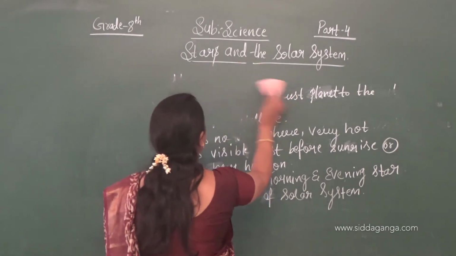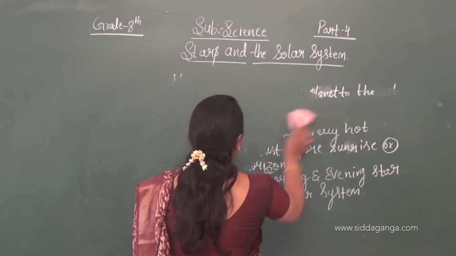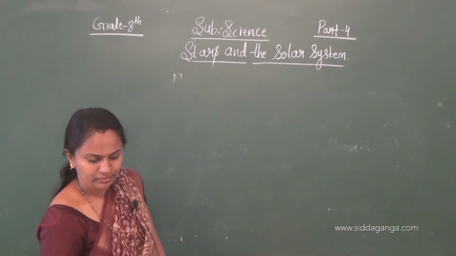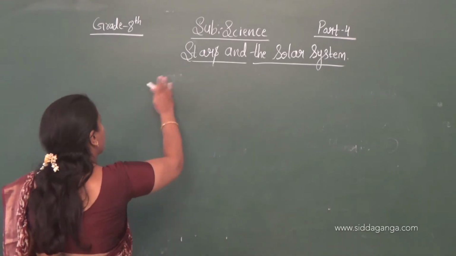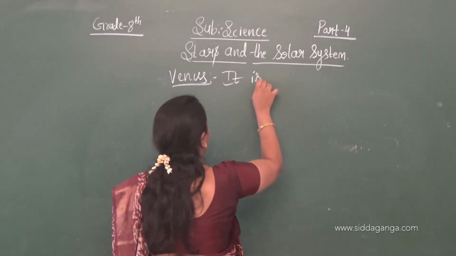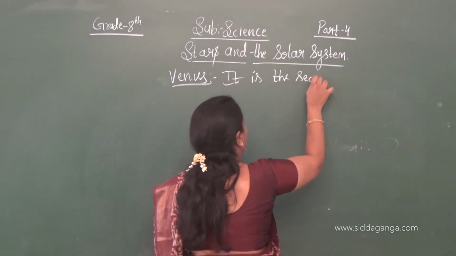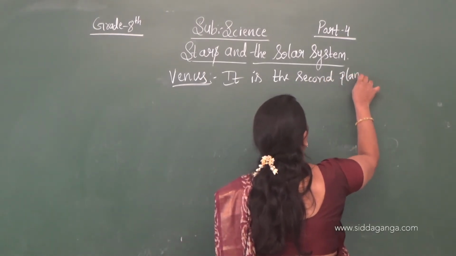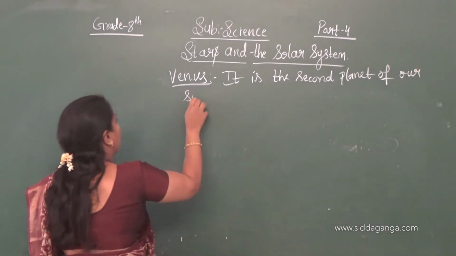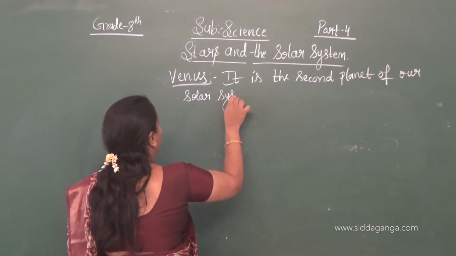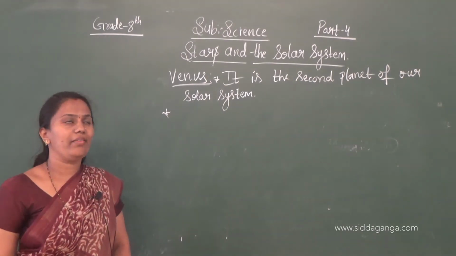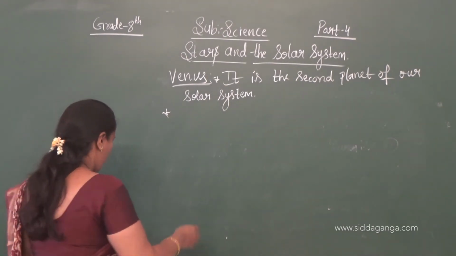So next is Venus. It is the second planet of our solar system. Okay, it is the second planet after Mercury. We can see the Venus planet.